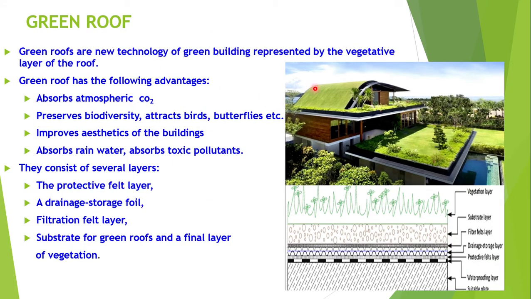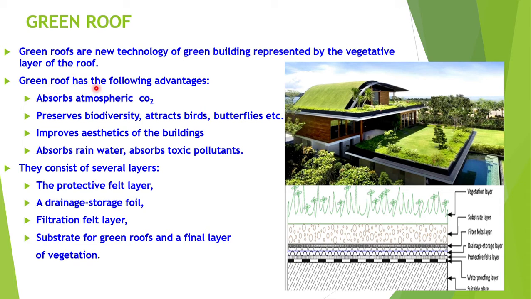Green roofs. Here we can see in this picture a green roof on the building. On the first floor we can see, on the second floor also we can see, on the third floor we can see the green roofs. Green roofs are a new technology of green building, represented by the vegetative layer of the roof.